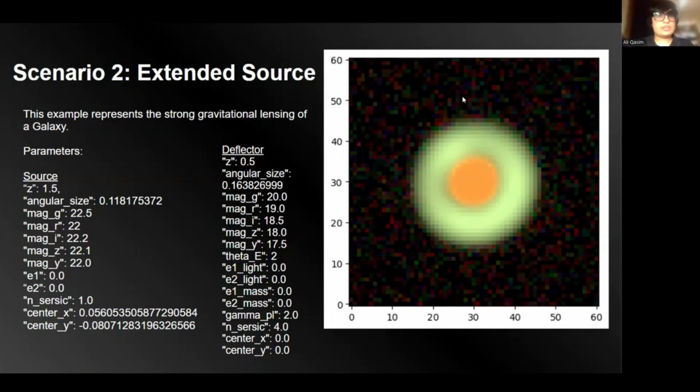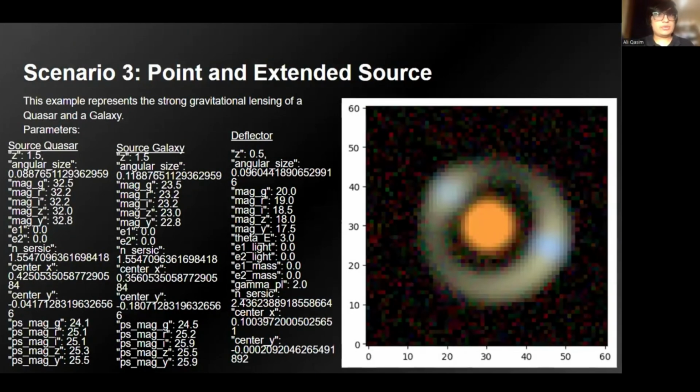And then we have scenario 3, our point and extended source. This is the strong gravitational lensing of a quasar and a galaxy. We've got each source here, and this is what it looks like. The green part's the galaxy, the blue part is the quasar. And this orange part is the deflector.